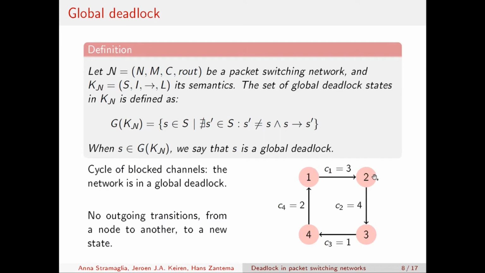And we have an example here on the bottom right of the slide. And we see how these 4 channels are all blocked by the next one. So they form a cycle of blocked channels in a standstill situation, which is this global deadlock. And there are no outgoing transitions from a node to another to reach a new state.